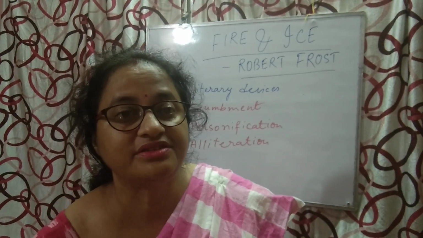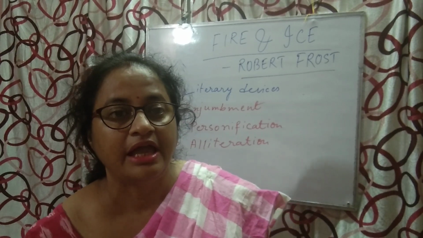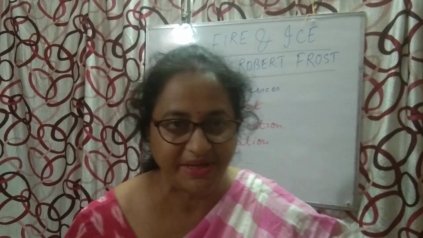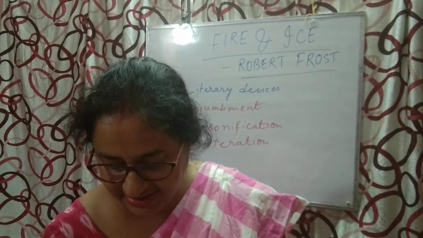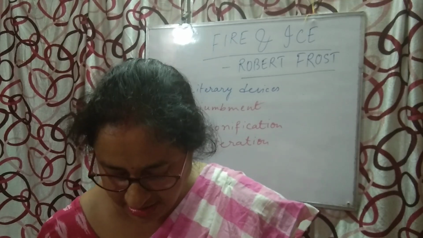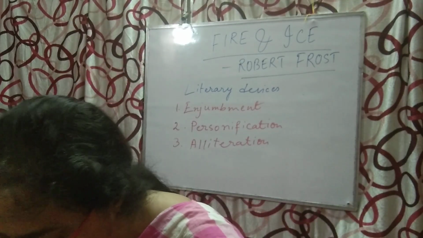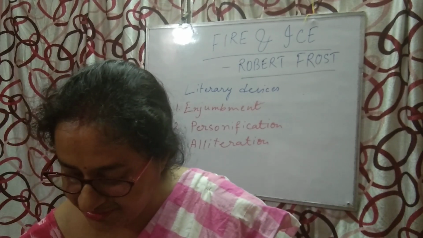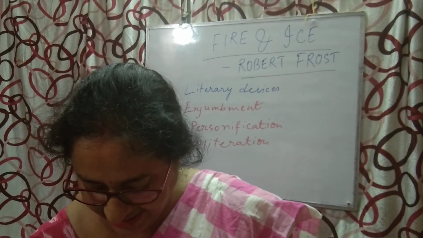Now what is alliteration? Alliteration is the consonant sound that is repeated, isn't it? A repetition of consonant sound. Where is it? Some say the world will end in fire. Again some say in ice.